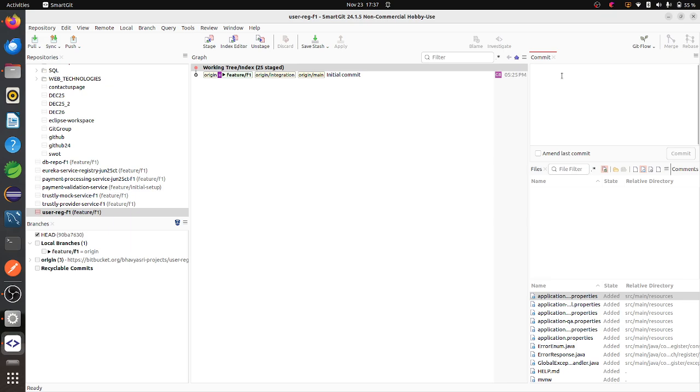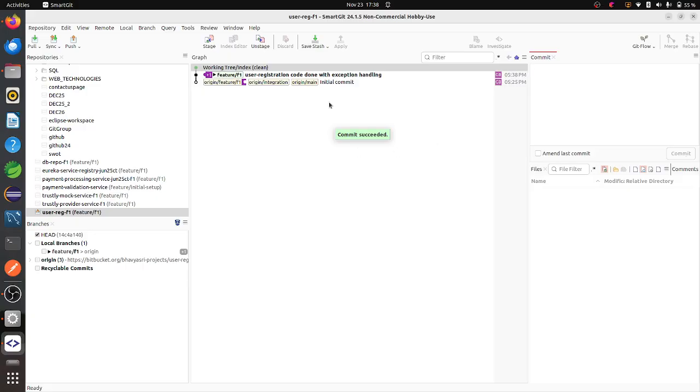Then I have to write the commit message. So I'll write: user registration code done with exception handling. They just want a simple message, because by seeing that, they can understand. I'll just commit, so everything is committed.